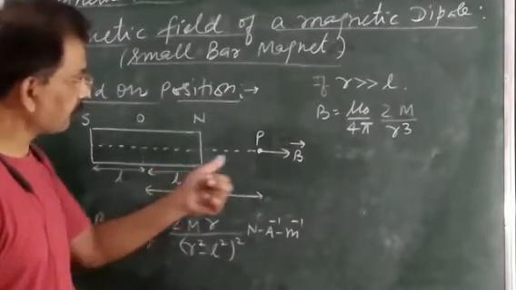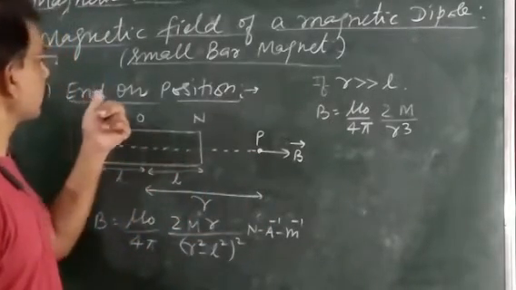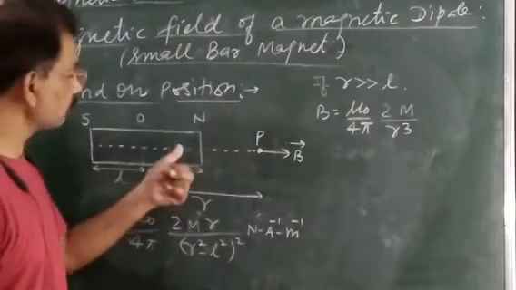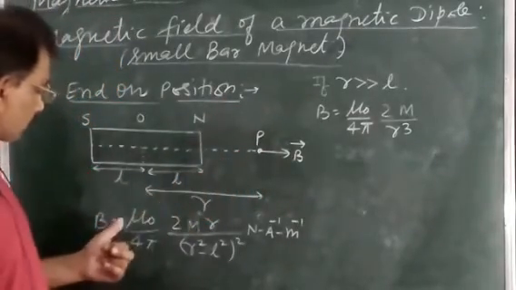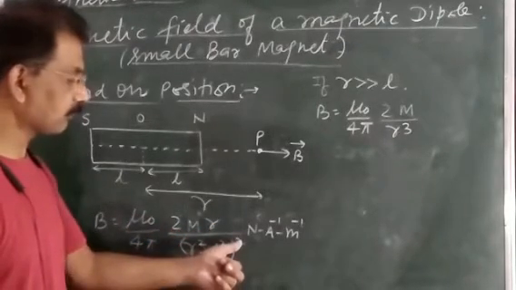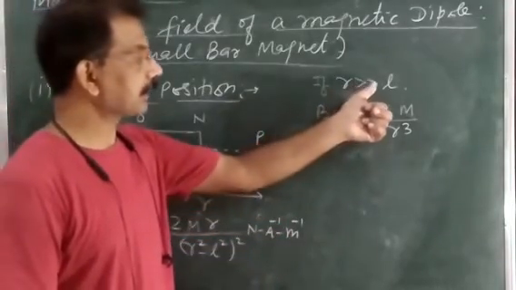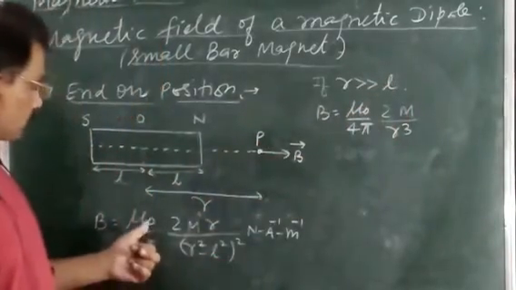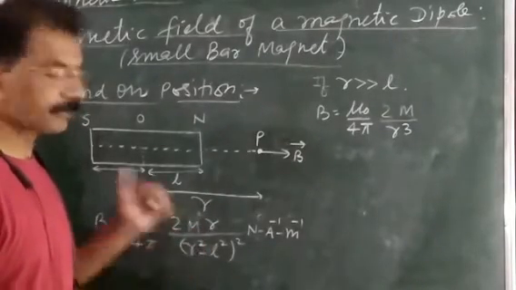So the magnetic field at point P due to this bar magnet, and this one is called the end-on position also. End-on position is any point on its axis. So B is equal to mu naught upon 4 pi into 2Mr upon (r square minus L square) whole square, in Newton per ampere per meter. And if r is greater than L, then B is equal to mu naught upon 4 pi into 2M upon r cube.